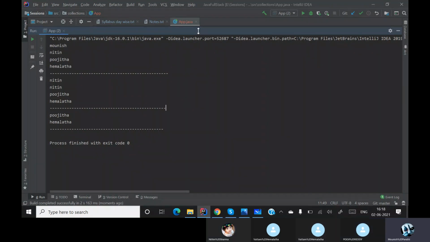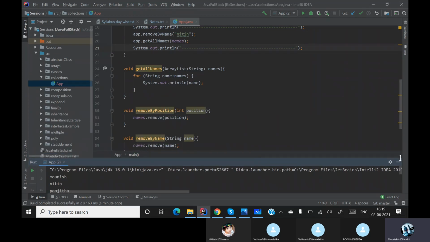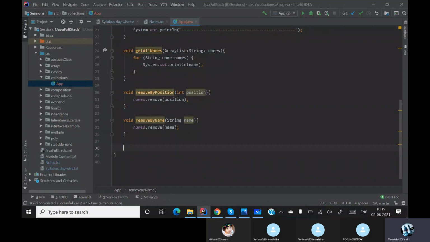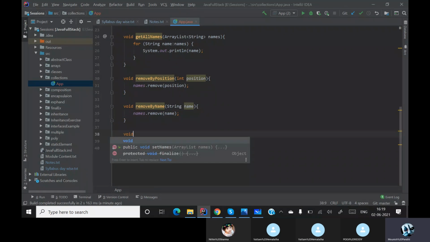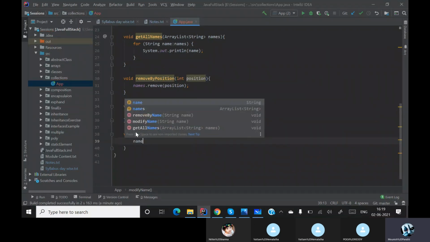Basically what we did, we created a list, we added some members, and then we removed some members. All this is good, but what if I want to modify? Means I want to edit. Assume that I want to edit a name. If that is the case, how do I do it? For that also we'll write a method. Practice anything with the help of methods so that it will be easy for you. So here I'll write a method called modify name. In this modify name, I'll give a name.